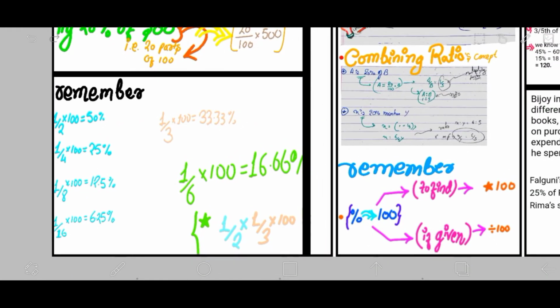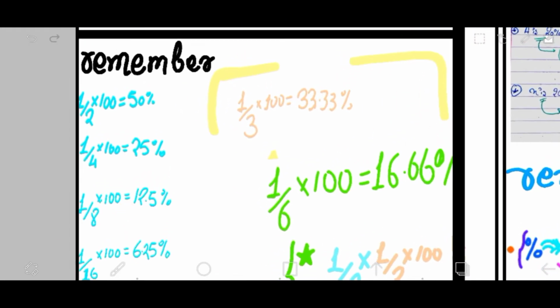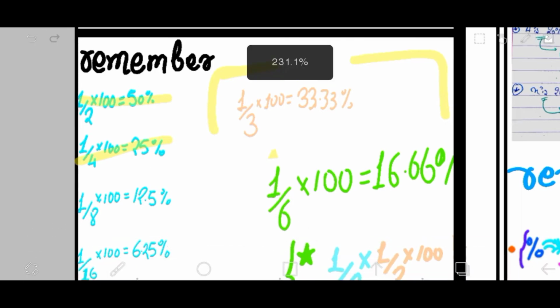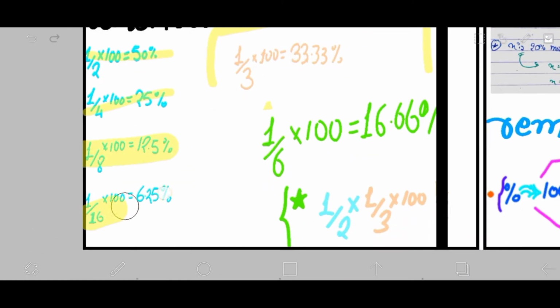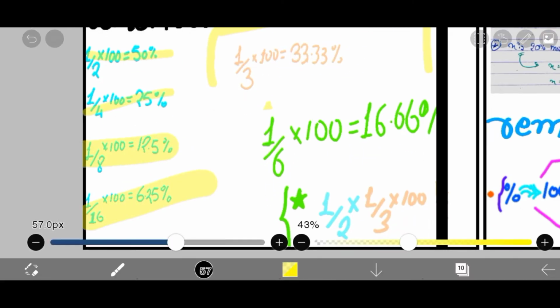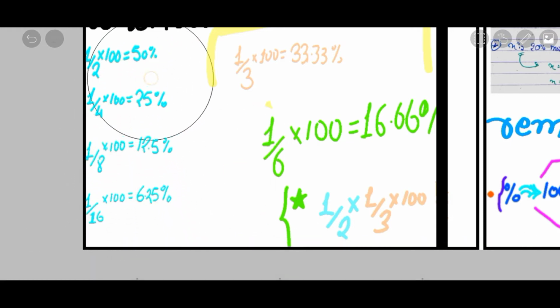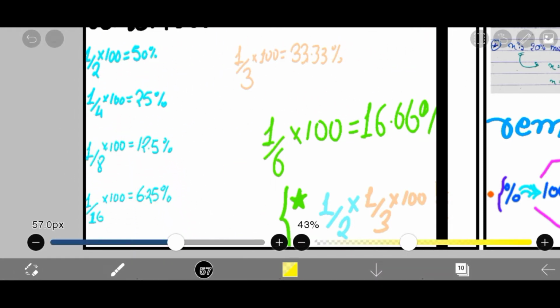Here are the things I focus on remembering, because at the time of calculation you have a choice to depend on tricks, but if you remember some tricks, I suggest you remember these as well. This is not the complete list; you should remember more, and I'll explain in a while. Everyone knows that 1 by 2 is 50%, 1 by 4 is 25%, similarly 1 by 8 is 12.5%, and 1 by 16 is 6.25%.